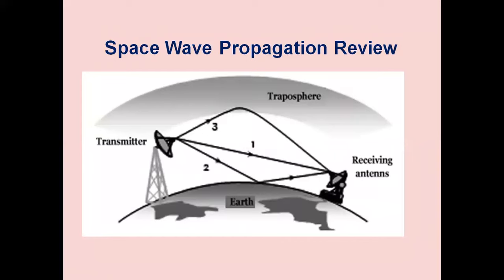Space wave or line of sight propagation is useful at higher frequencies, that is in the VHF, UHF, and microwave from 30 megahertz onwards. This mode of propagation is through the troposphere. Troposphere is the portion of the atmosphere which extends from Earth's surface to a height of about 15 kilometers. Line of sight communication, normally abbreviated as LOS, and we can provide communication up to certain distance.